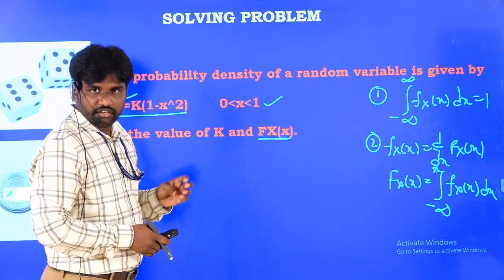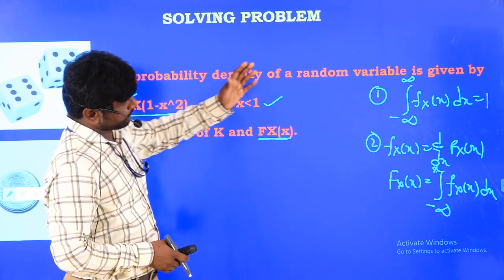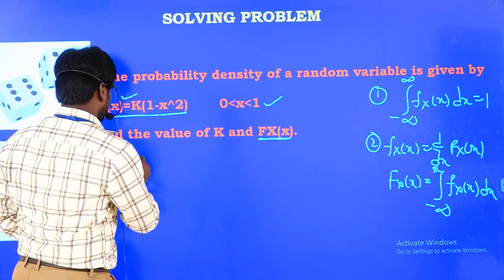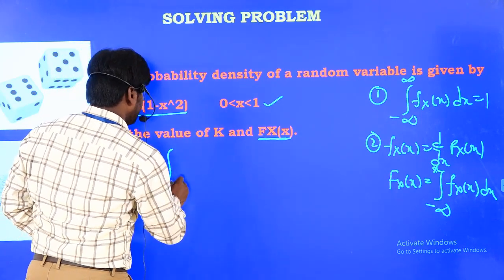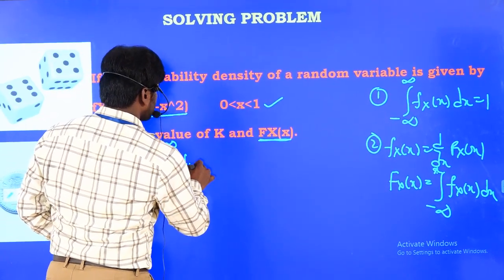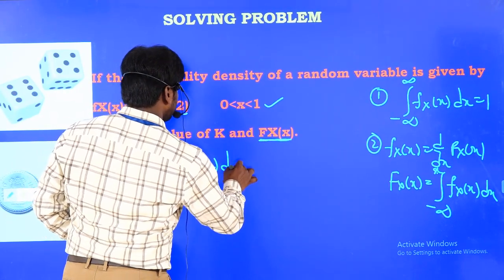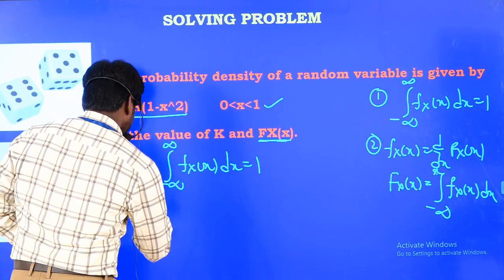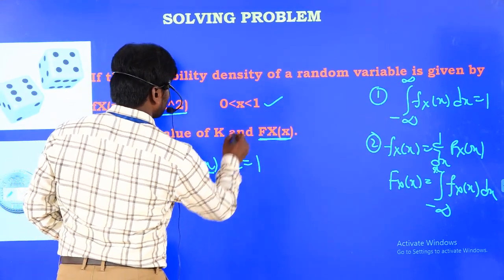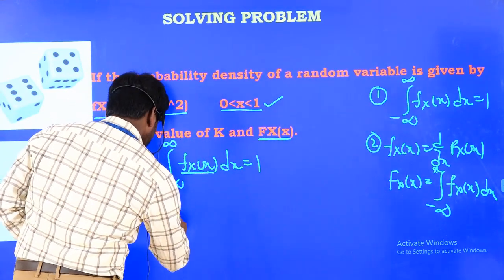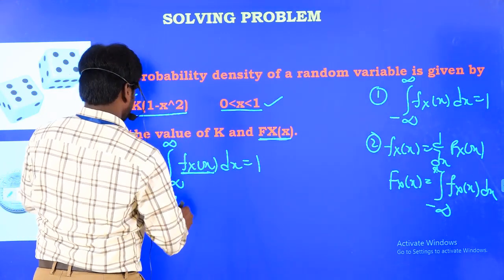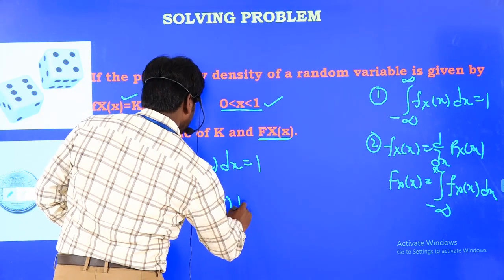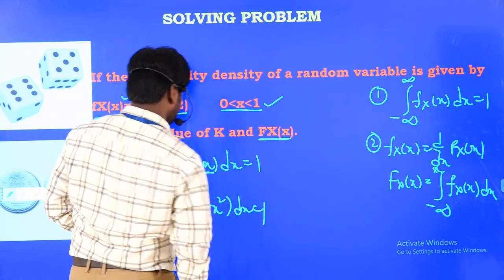From the properties of the probability density function, I can solve this. The total area under any density function, the integral of small f_X(x) dx, should be equal to 1. Here the entire density function lies only between 0 and 1. So the integral from 0 to 1 of k into (1 minus x squared) dx should be equal to 1.